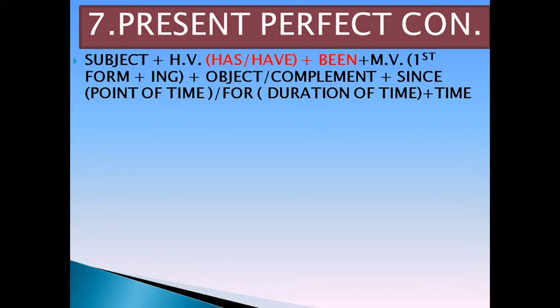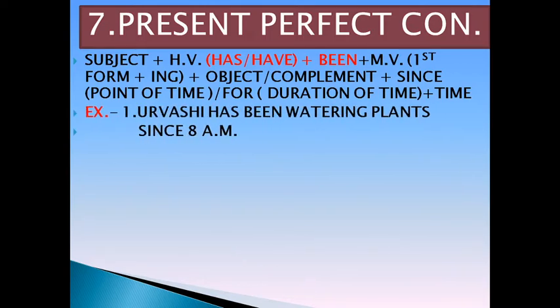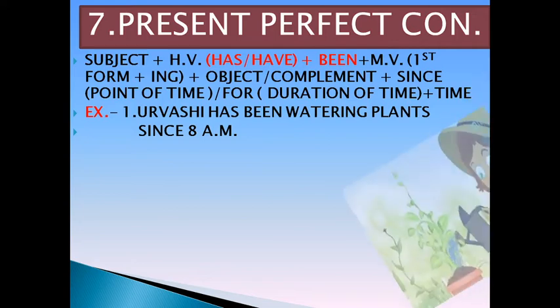But then what is the difference between present perfect and present perfect continuous? The difference is that we have to use been also. So the helping verb is has, have and been. One more thing friends, here we have to use since and for also. Since we are going to use with point of time and for we are going to use with duration of time. Give an example. Urvashi has been watering plants since 8 a.m.